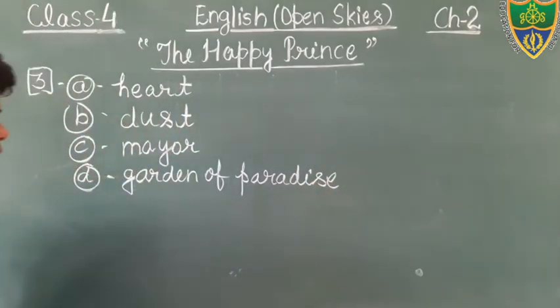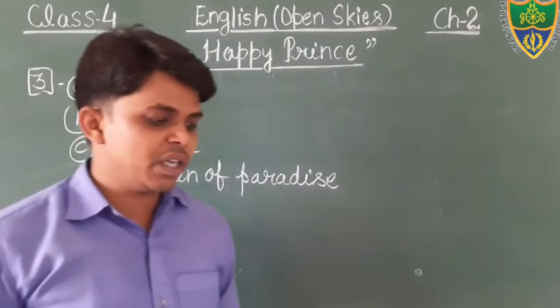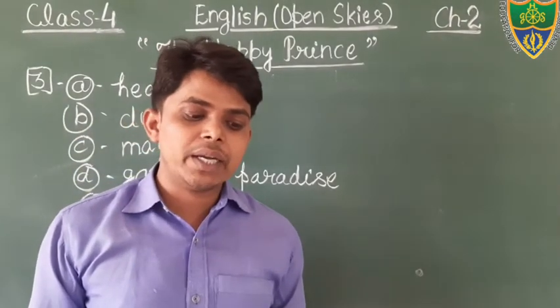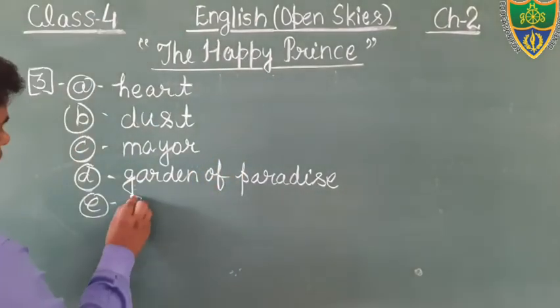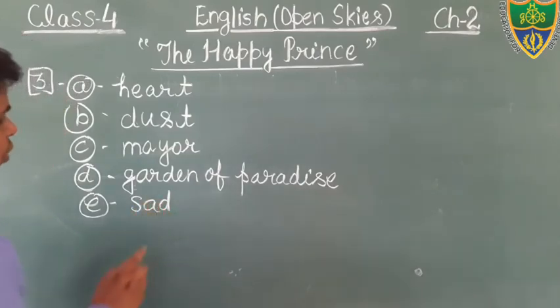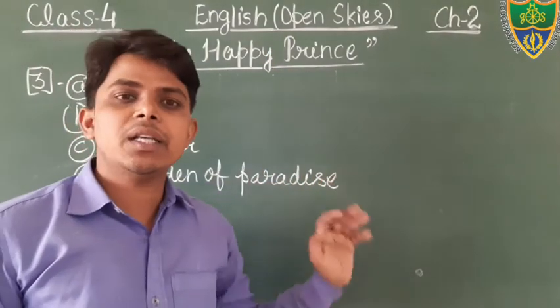Okay students, this is the answer. You will fill in the given space. Come to question number E. What is question number E? You can see, the happy prince never wanted to see any sad things. The prince did not want to see any sad things. Just see students, in this way we have completed exercise three, that is filling the blanks.